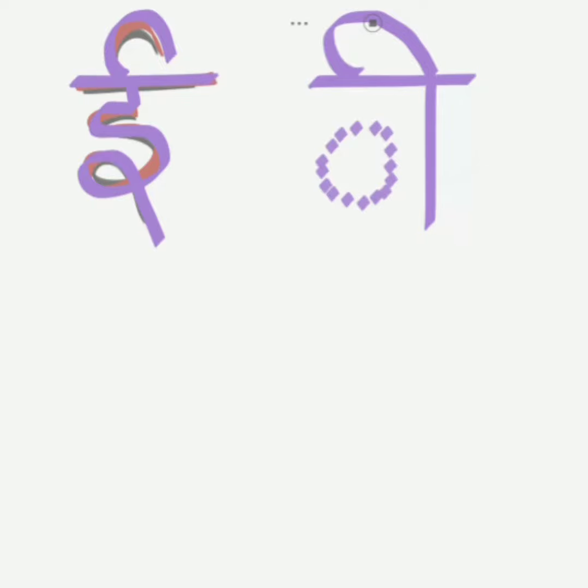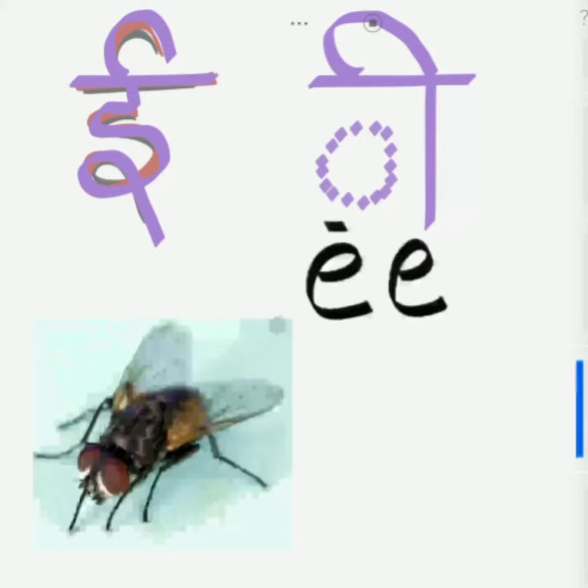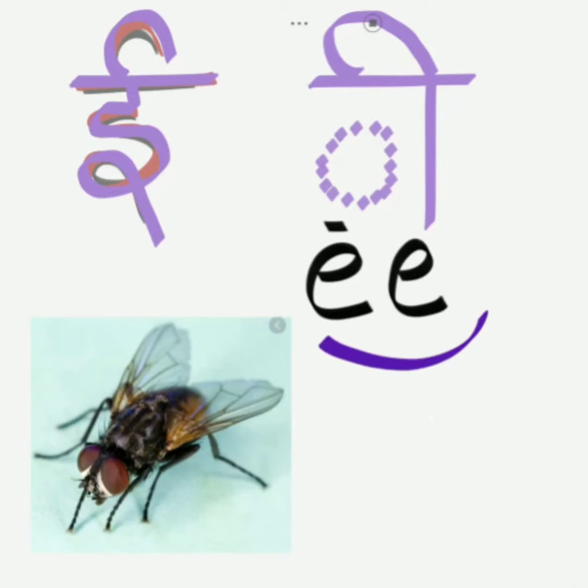Now, the word with E in Tamil with similar pronunciation would be E, the whole word, which means a housefly, exactly similar pronounced as the Hindi second E, E.